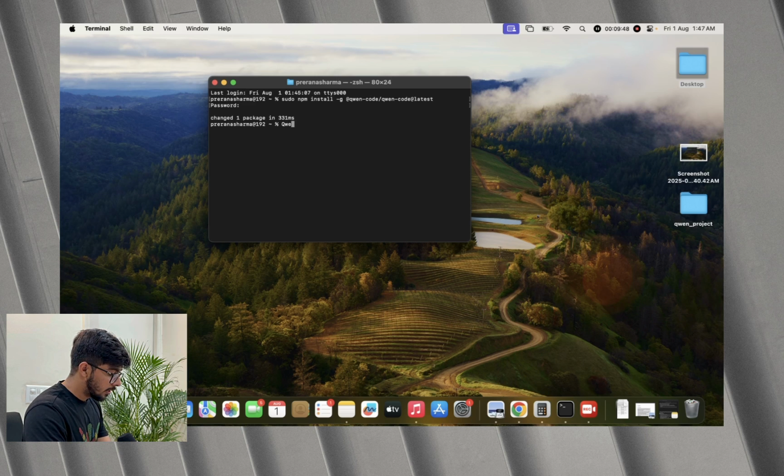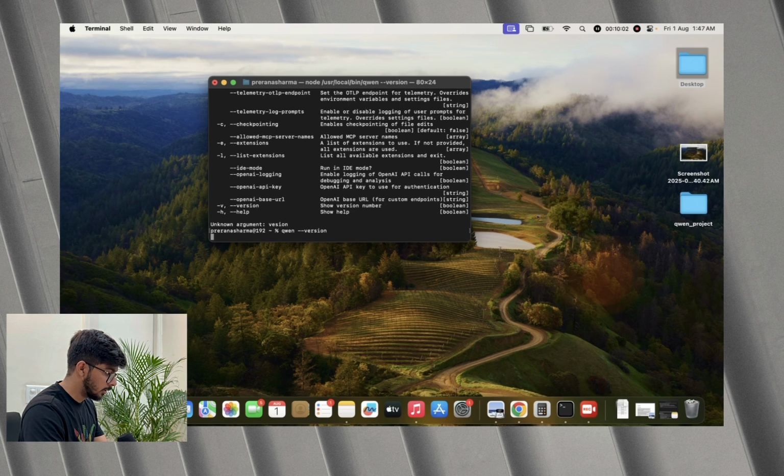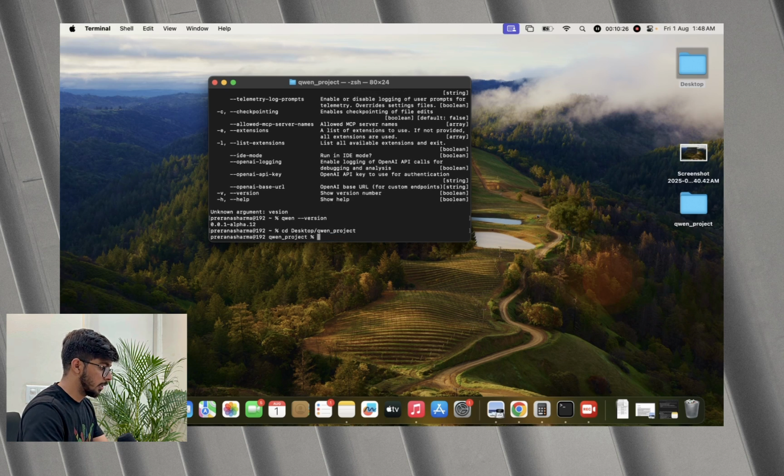To check it, we will write the version command. There's some issue, the spelling of version is wrong. So qwen --version. Yeah, the version is there. It means Qwen has been installed. So we'll go to the project folder. I have already created a Qwen project on the desktop. So we'll go to desktop, then Qwen project. Yeah, we are here.